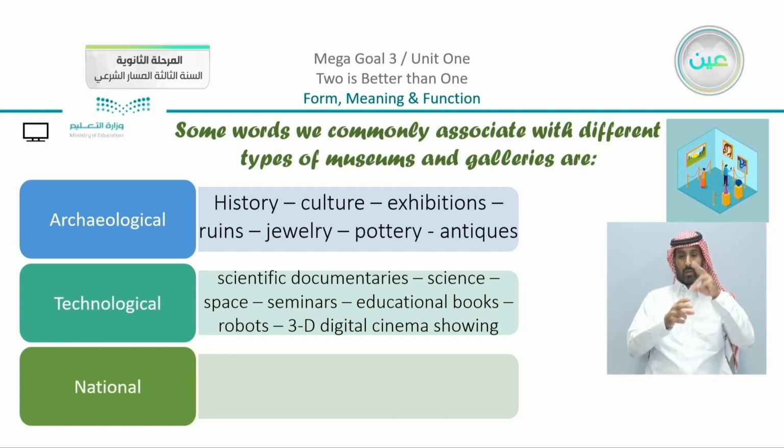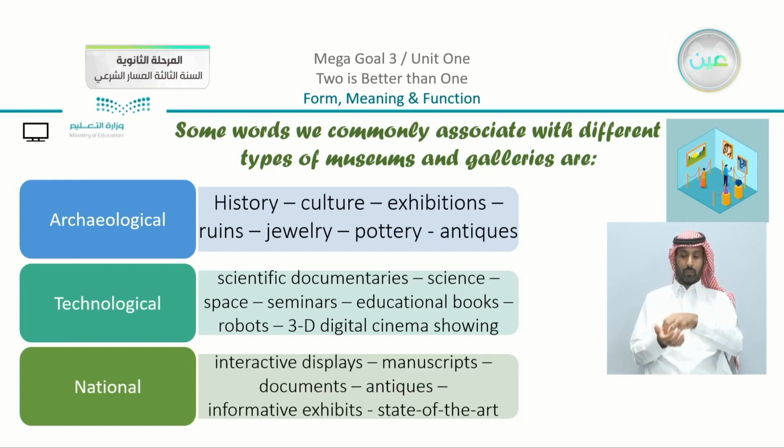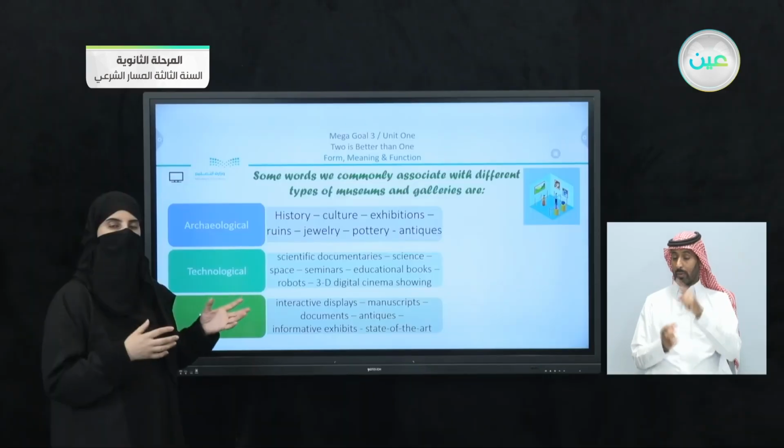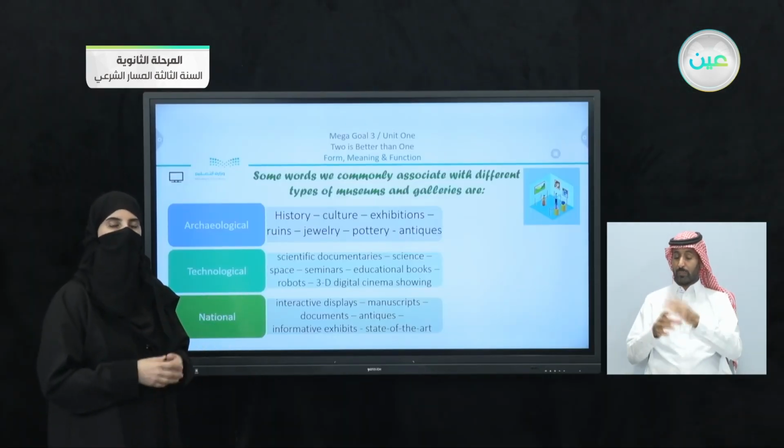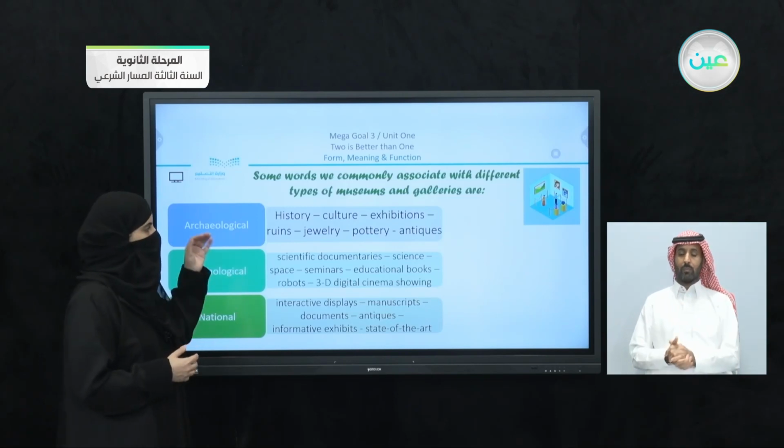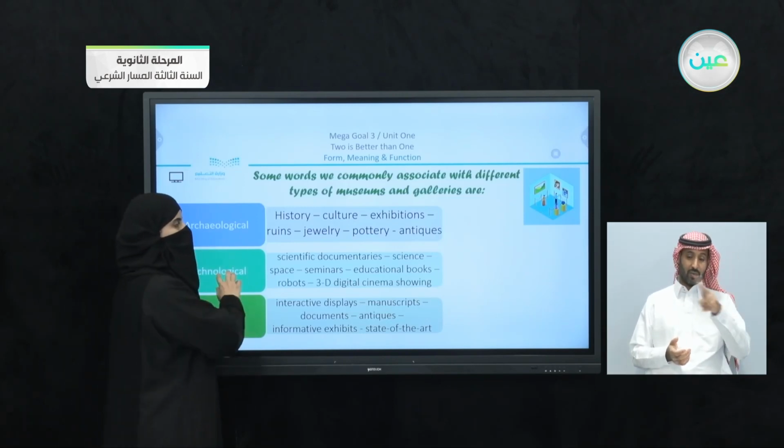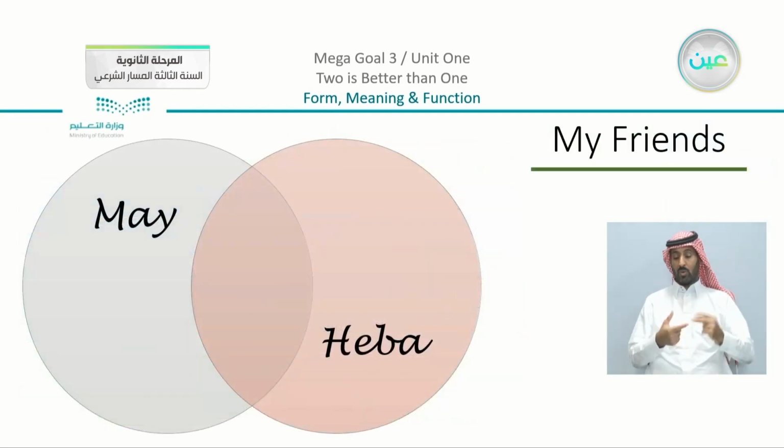We come to the last kind, which is national museums or galleries. Now, what are the words that are connected to them? We have here interactive displays, manuscripts, documents, antiques, informative exhibits, state of the art. Now, all of these are words that are connected to national museums or national galleries. So we have here these 3 different types. We can see that there are words that are connected, which are interesting to know.